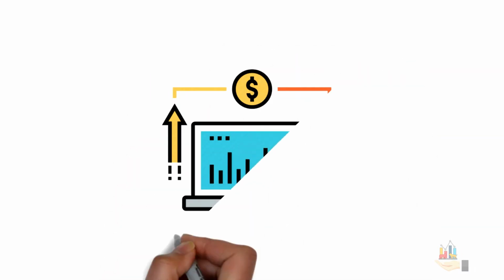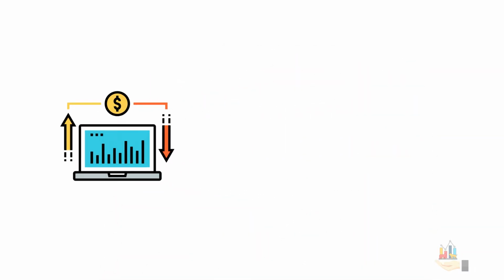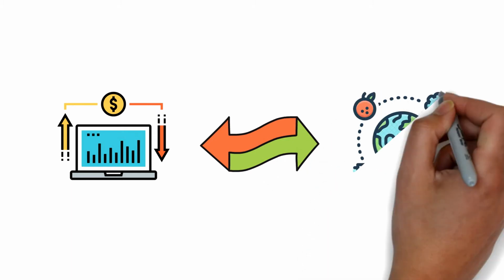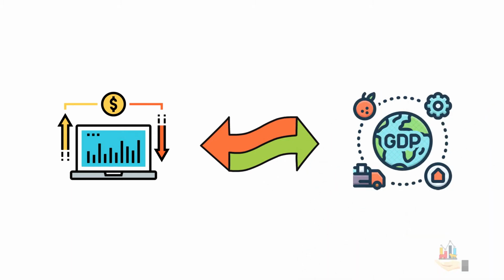The stock market is often a sentiment indicator and can impact the GDP, or gross domestic product. GDP measures the output of all goods and services in the economy. As the stock market rises and falls, it can have both negative and positive effects on GDP.